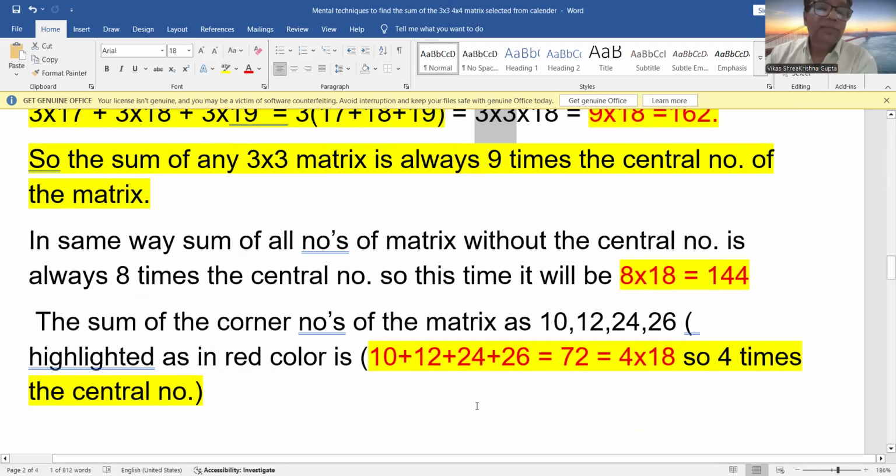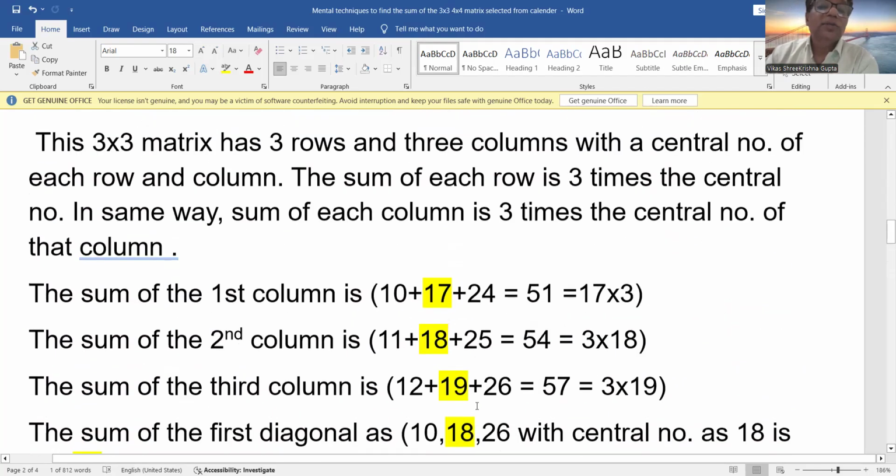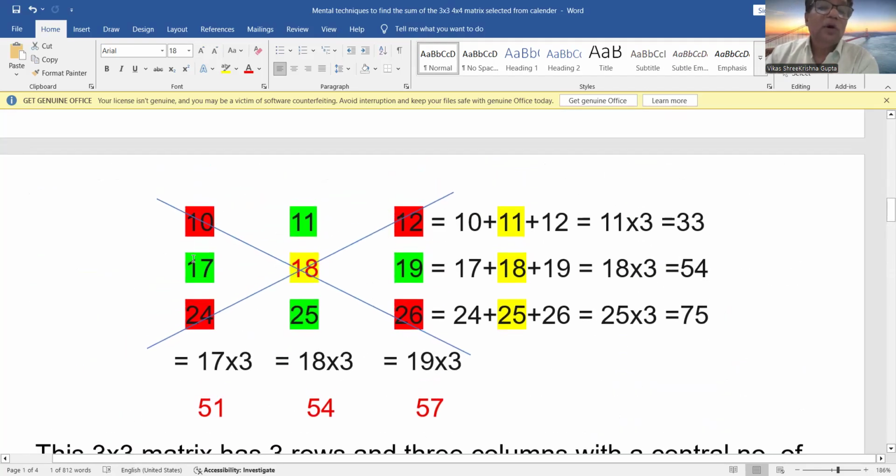In the same way, if someone asks you what is the sum of these corner numbers, 10, 12, 24, 26, which are highlighted in red color, no need to add these numbers. It will always be 4 times the central number, that is 72. 18 into 4 is 72.